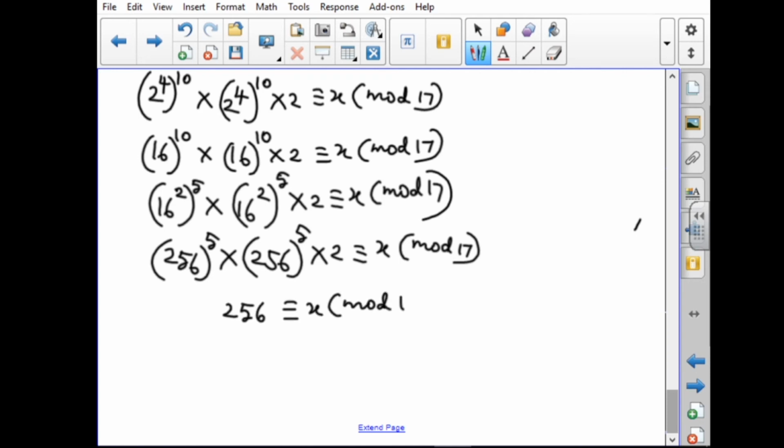First you have to do this alone, because 256 power 5 will become a large number. So we take 256 only and divide by 17. 17 16s are 272... 256 divided by 17, 15 17s are 255, so the balance is 1. The remainder will be 1.